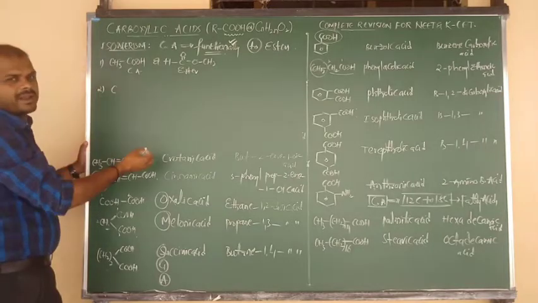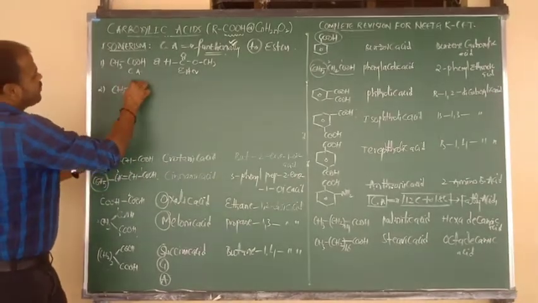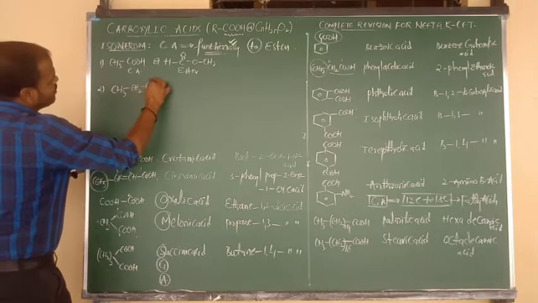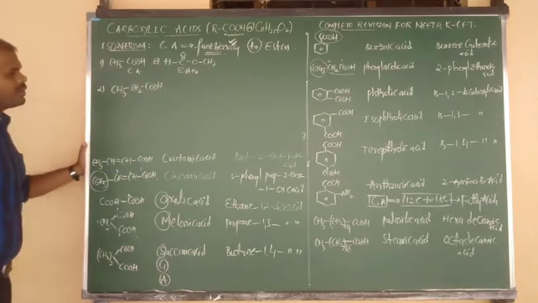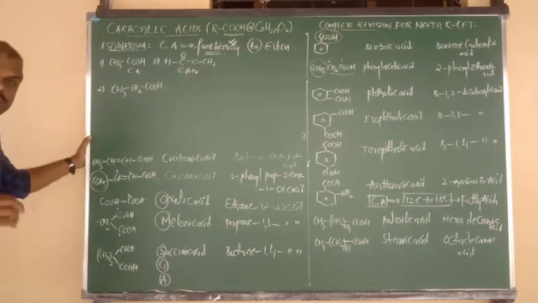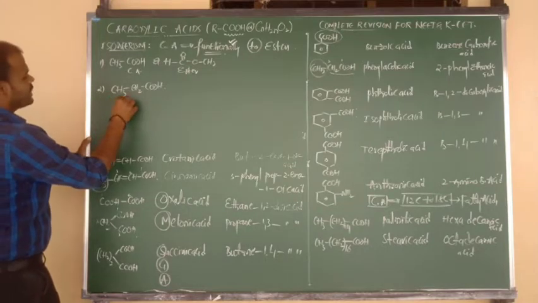Next, go for another category. One more extra carbon I want to be added here. CH3 bonded to CH2, CH2 bonded to COOH. So totally how many carbons are there, beta? 3 carbons. So this is propanoic acid.